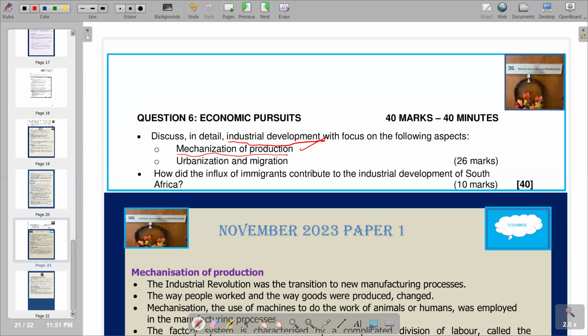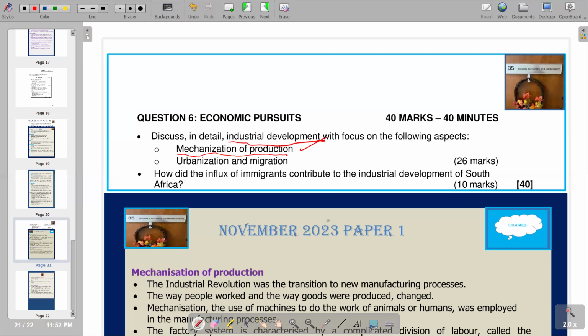Mechanization of production is the process of introducing a machine to do something that used to be done by hand. So when we are replacing the use of, for example, labor with machines, with machinery, then we say that is mechanization. Basically, we are substituting labor with machines.